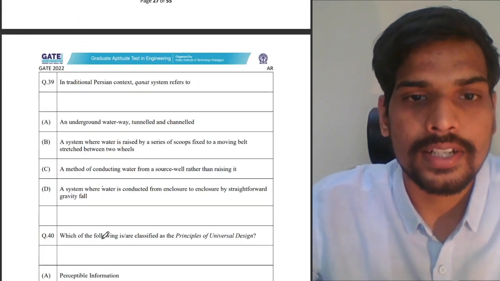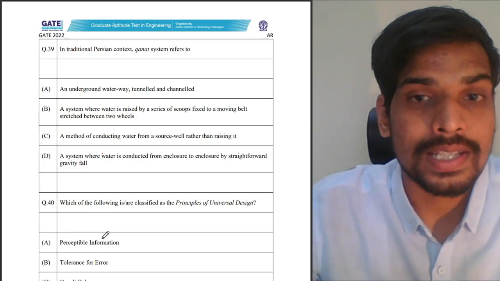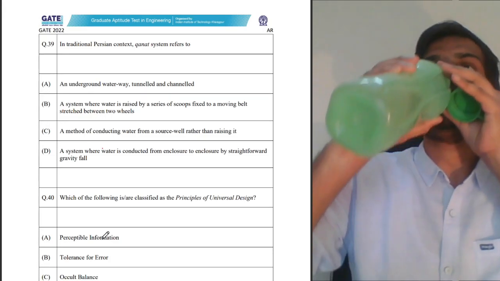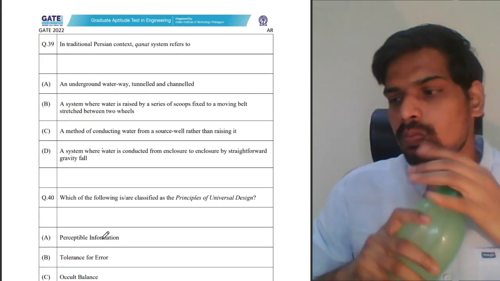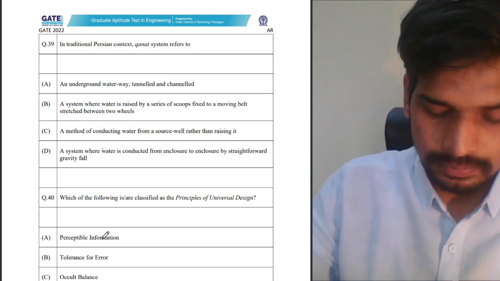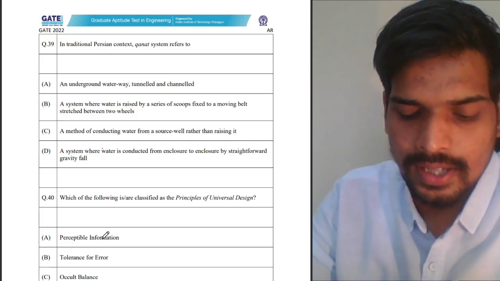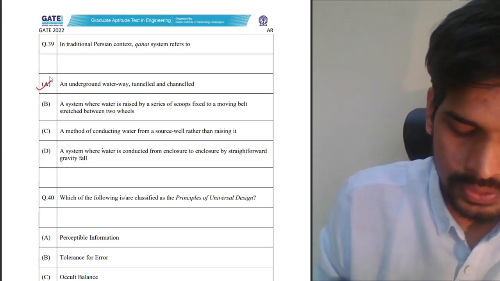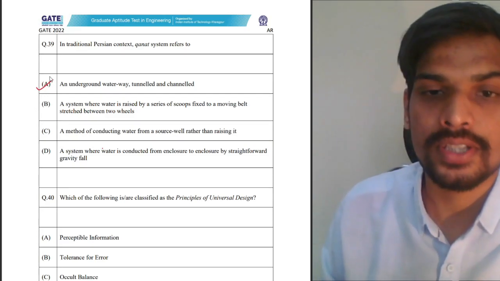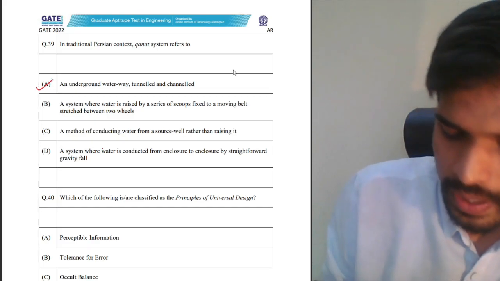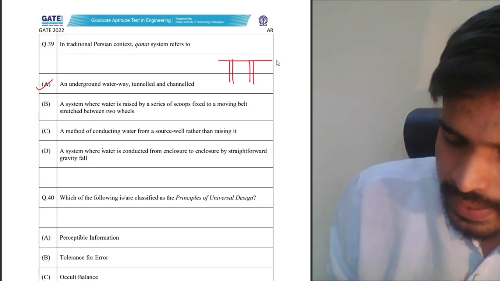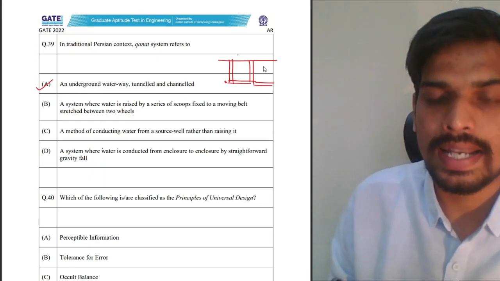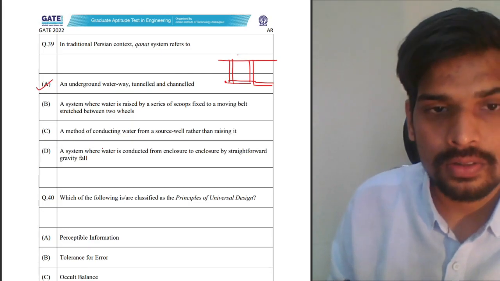Next one, now you have these multiple select questions from here. In traditional Persian context, Khanat system refers to. Now, this is underground waterway channels which were used in traditional Persian cities. You have these chambers dug into the earth's surface, and the underground water is channelized across these layers. Instead of pulling them onto the surface and carrying, underground channels are constructed. So underground waterway, that's an answer.